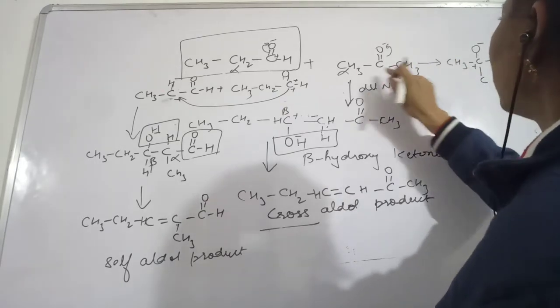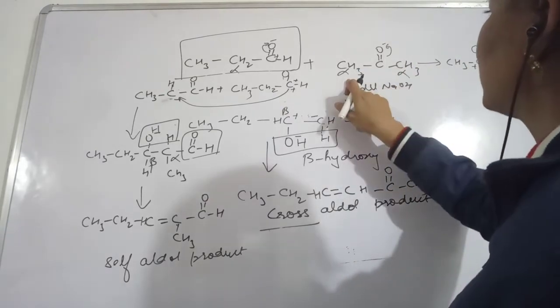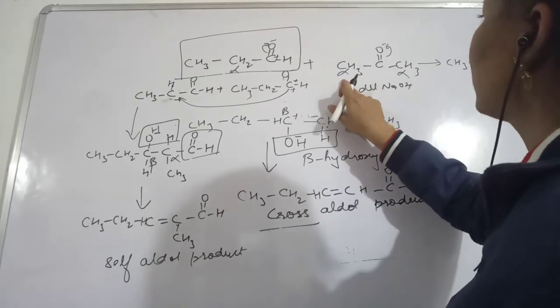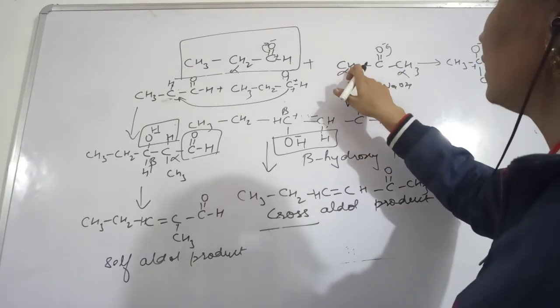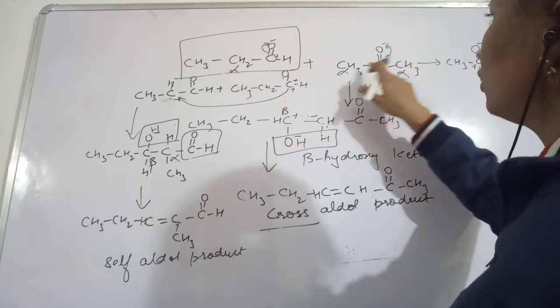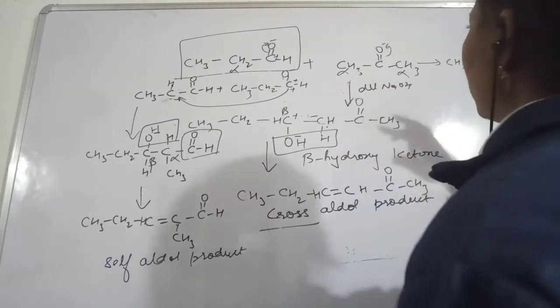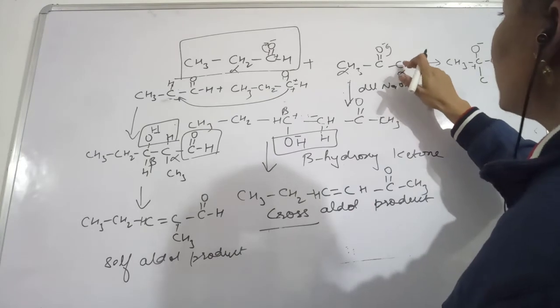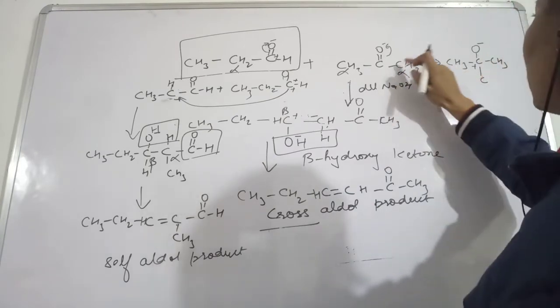This is the alpha carbon. Any of the carbons can participate in this, because both of them are called alpha carbons, and both of them possess 3 hydrogens. So any of the alpha hydrogens can be lost. This carbon will acquire a negative charge.